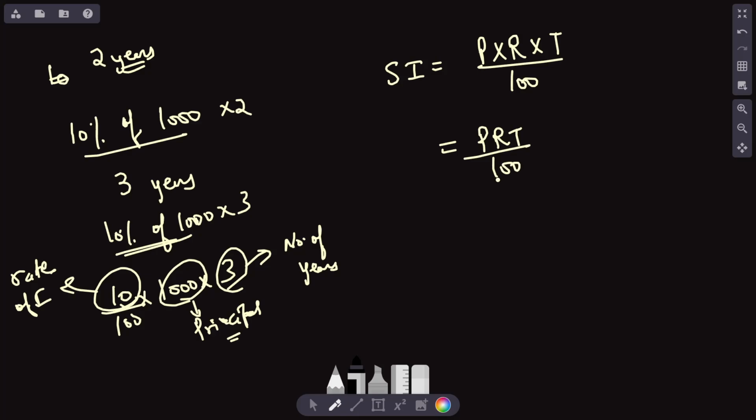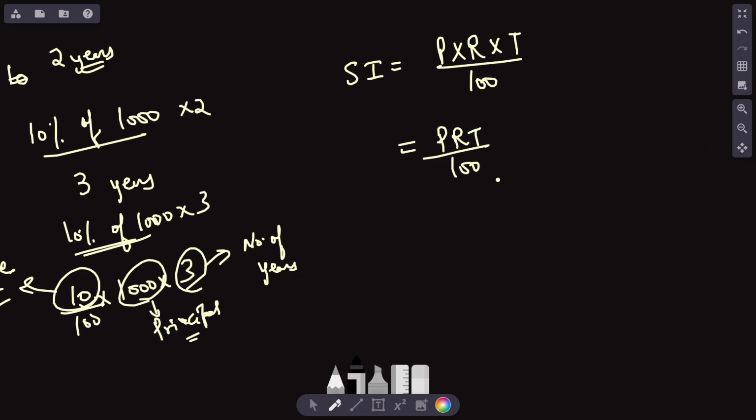So this is the formula for simple interest, in which P is what?